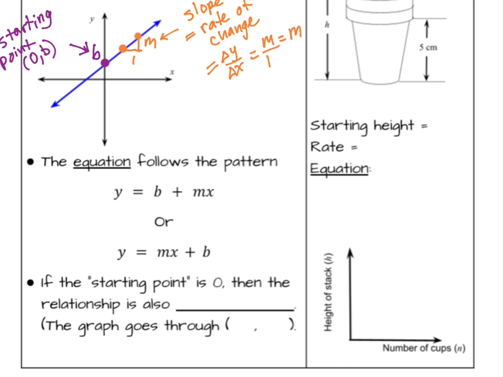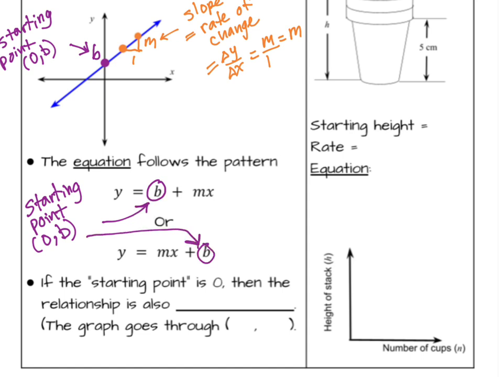So there are two common patterns that we can have for the equation of a linear relationship: y equals b plus mx, or y equals mx plus b. And the starting point is always going to be the b. So if I'm using this pattern, my starting point is right there.